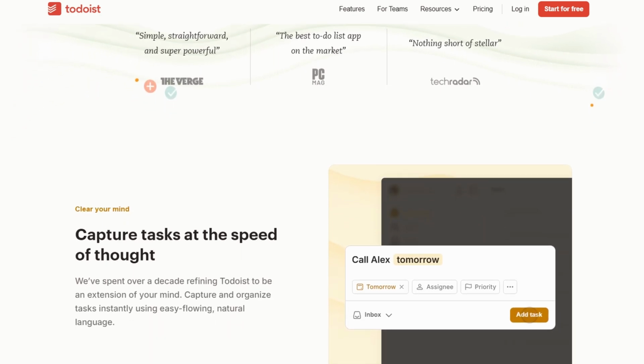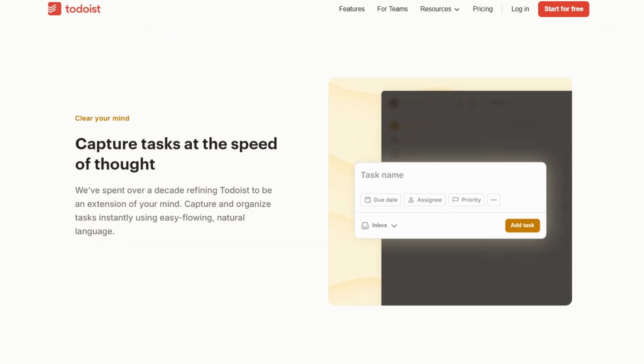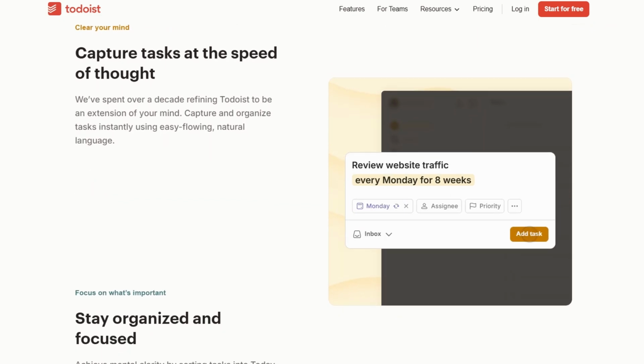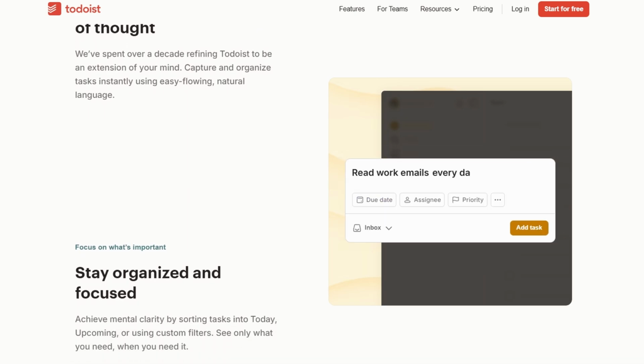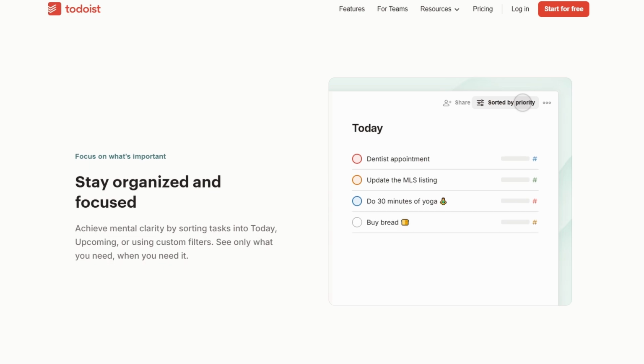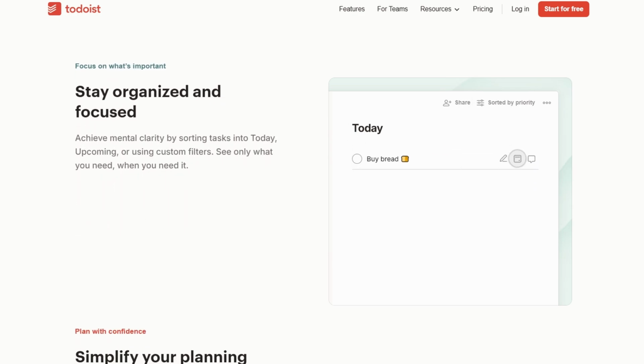Don't worry. In this guide, I'm going to walk you through all the key features of Todoist, how to organize your tasks and collaborate with your team, and how to make it work for your unique needs. By the end of this video, you'll feel confident in using Todoist to get organized and stay productive.